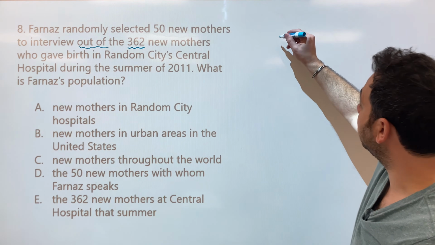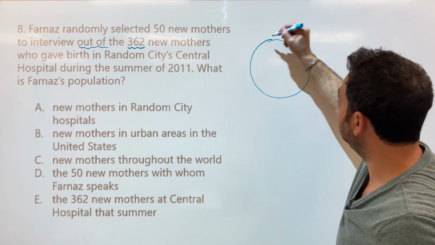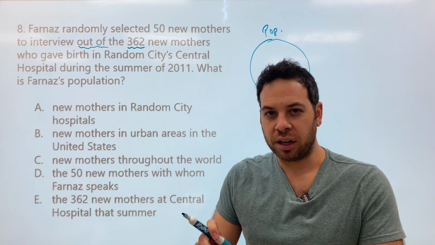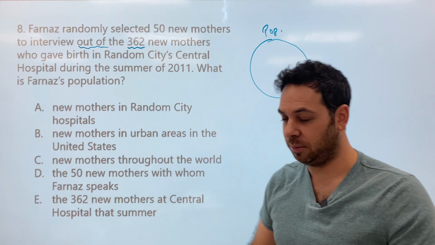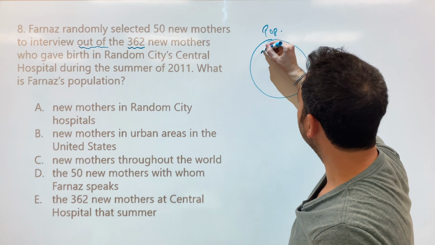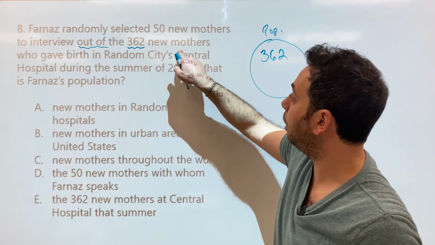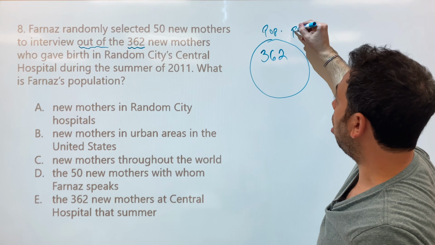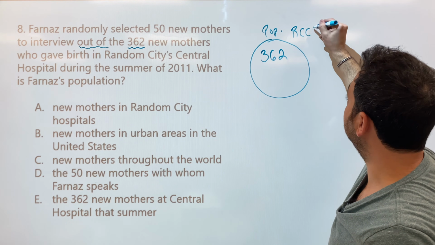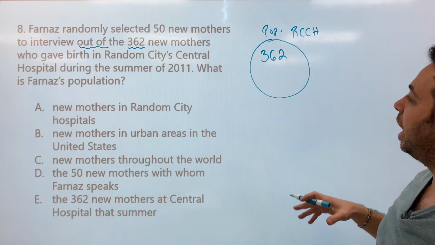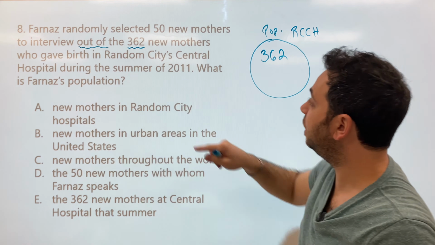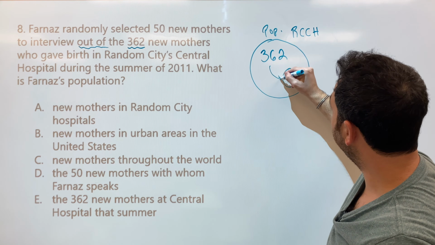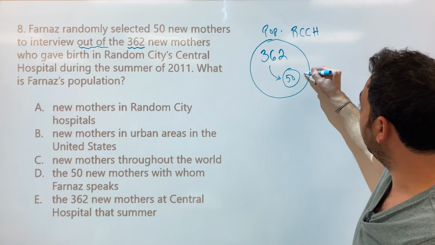So how do we determine that? Once again, let's have a visual. We have a giant circle. Here's our population. What's our population? That's everybody in an area who has the potential to be in my study. Okay, so there's my population. What is it? It is 362. That's my population of new mothers who gave birth at Random City Central Hospital. So I'll abbreviate this, RCCH, Random City Central Hospital. That's my population. And my sample is, I randomly selected 50, okay? So out of that, my sample is 50, using some sort of random sampling. Population, I'll put a little S there for sample.